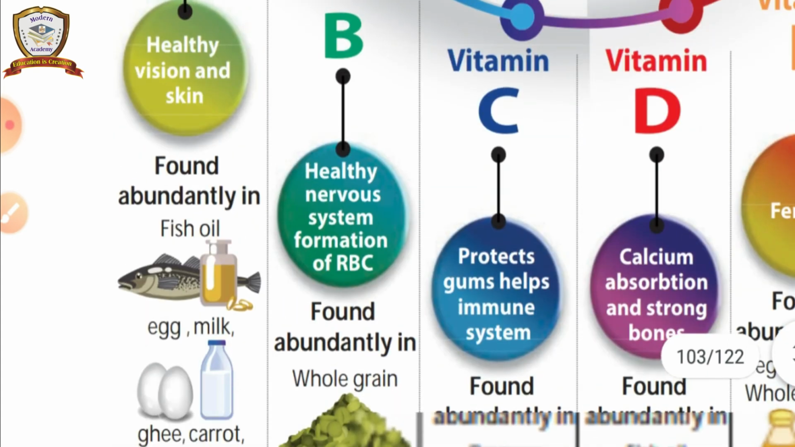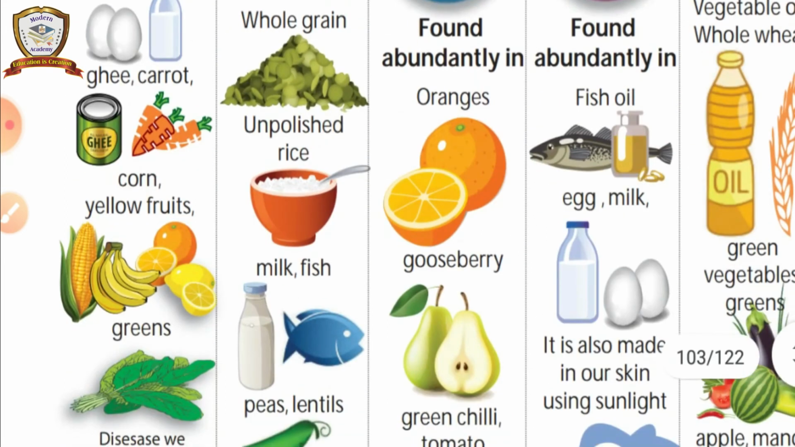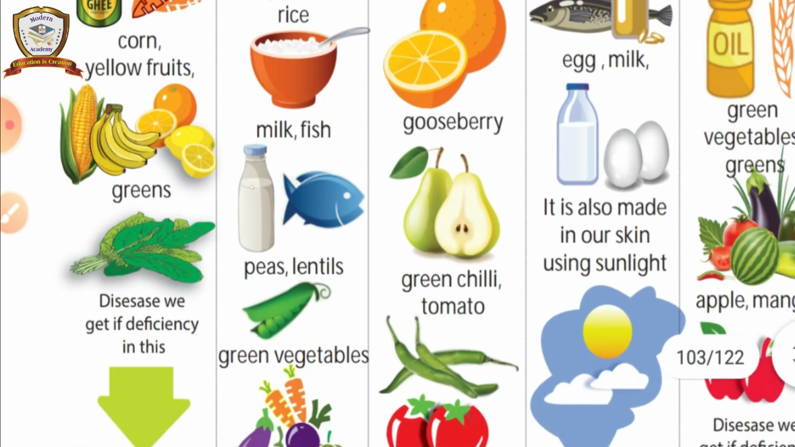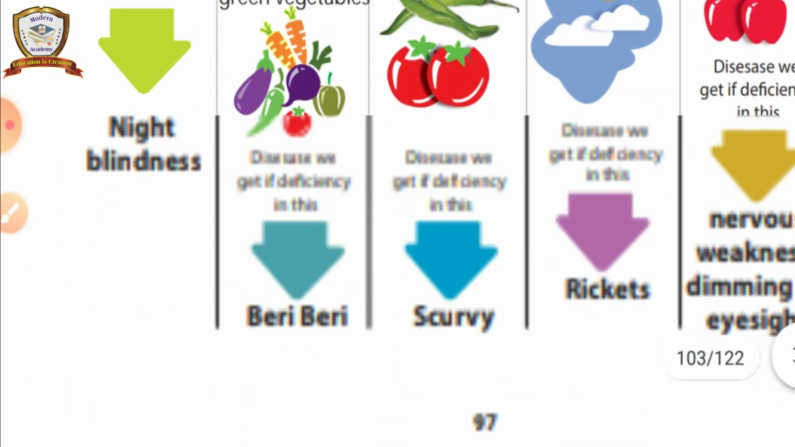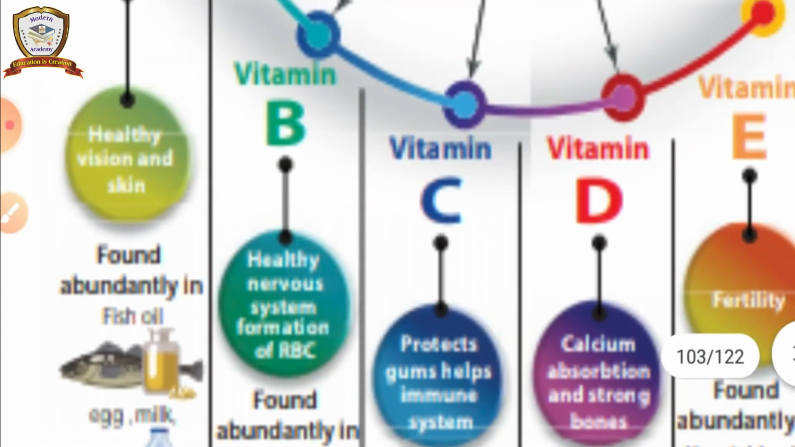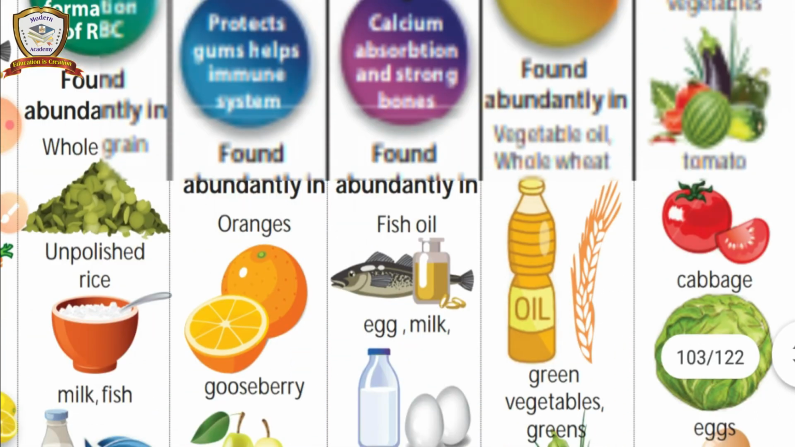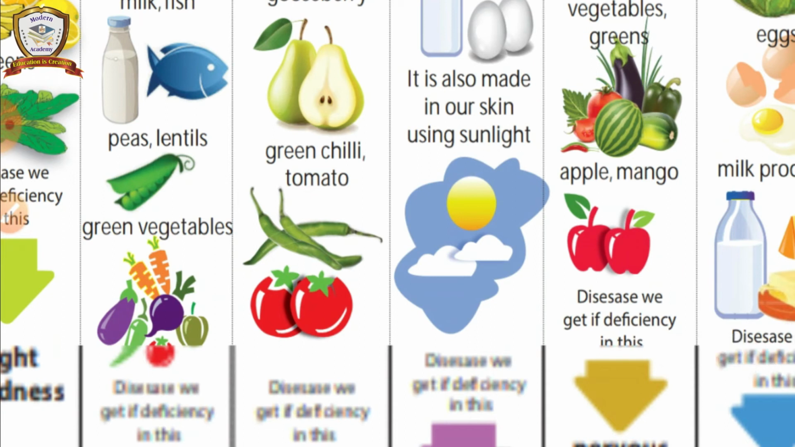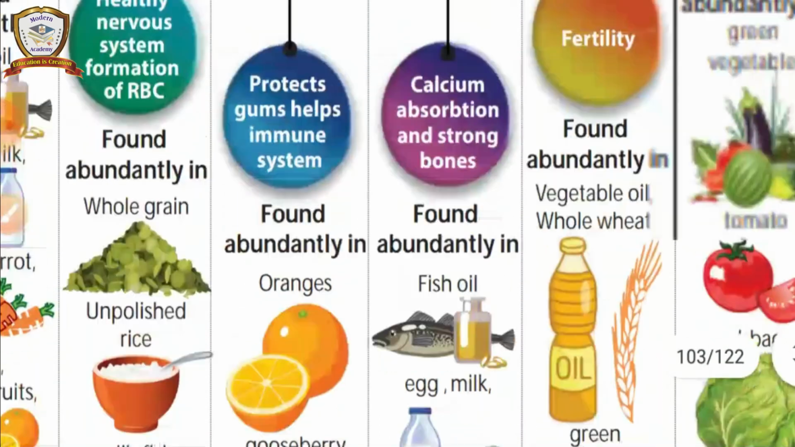Vitamin B is for a healthy nervous system and formation of RBC, red blood cells. It is found in whole grains, unpolished rice, milk, fish, peas, lentils, green vegetables. Beriberi disease happens because of lack of vitamin B. Vitamin C protects gums, helps the immune system, and is found in orange, gooseberry, green chilli, tomato. The disease is scurvy.